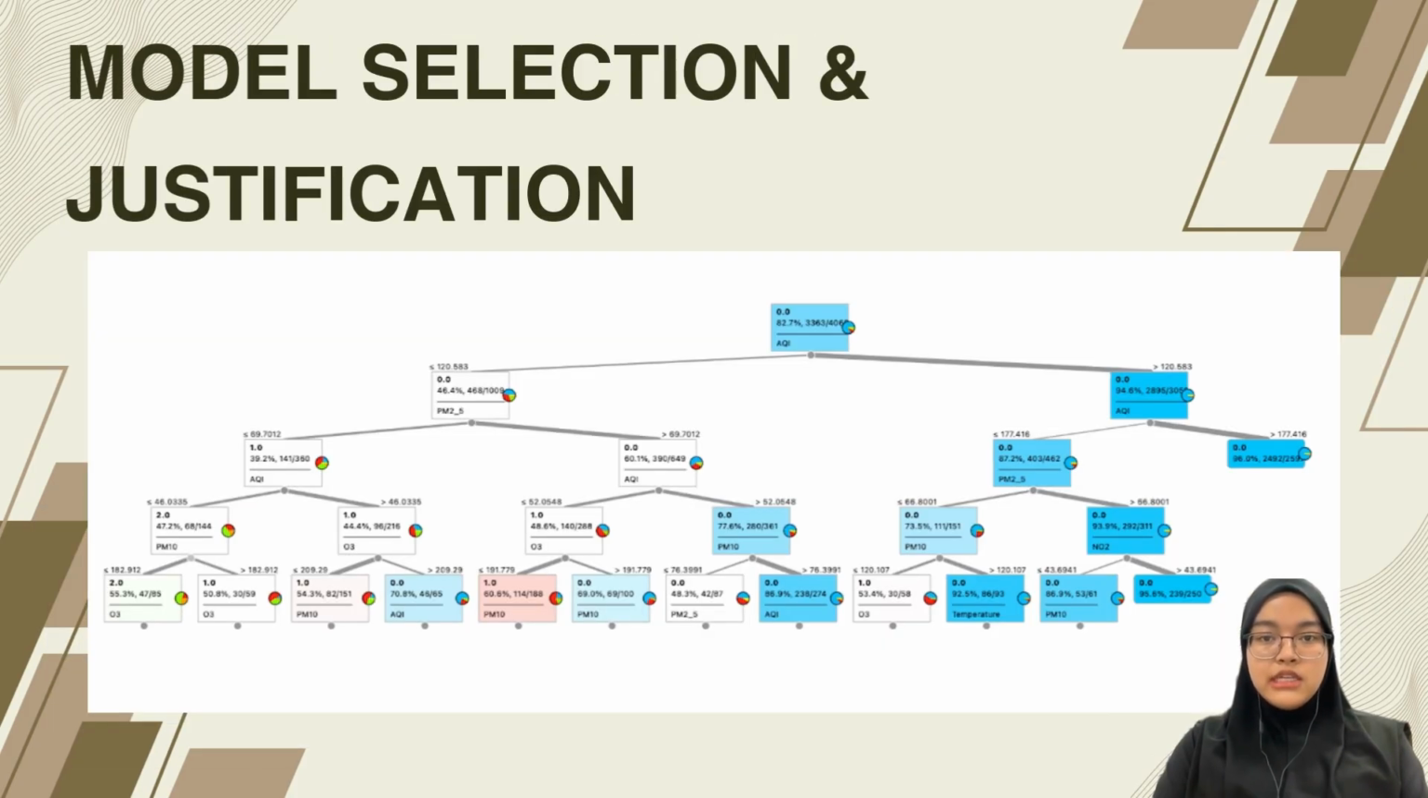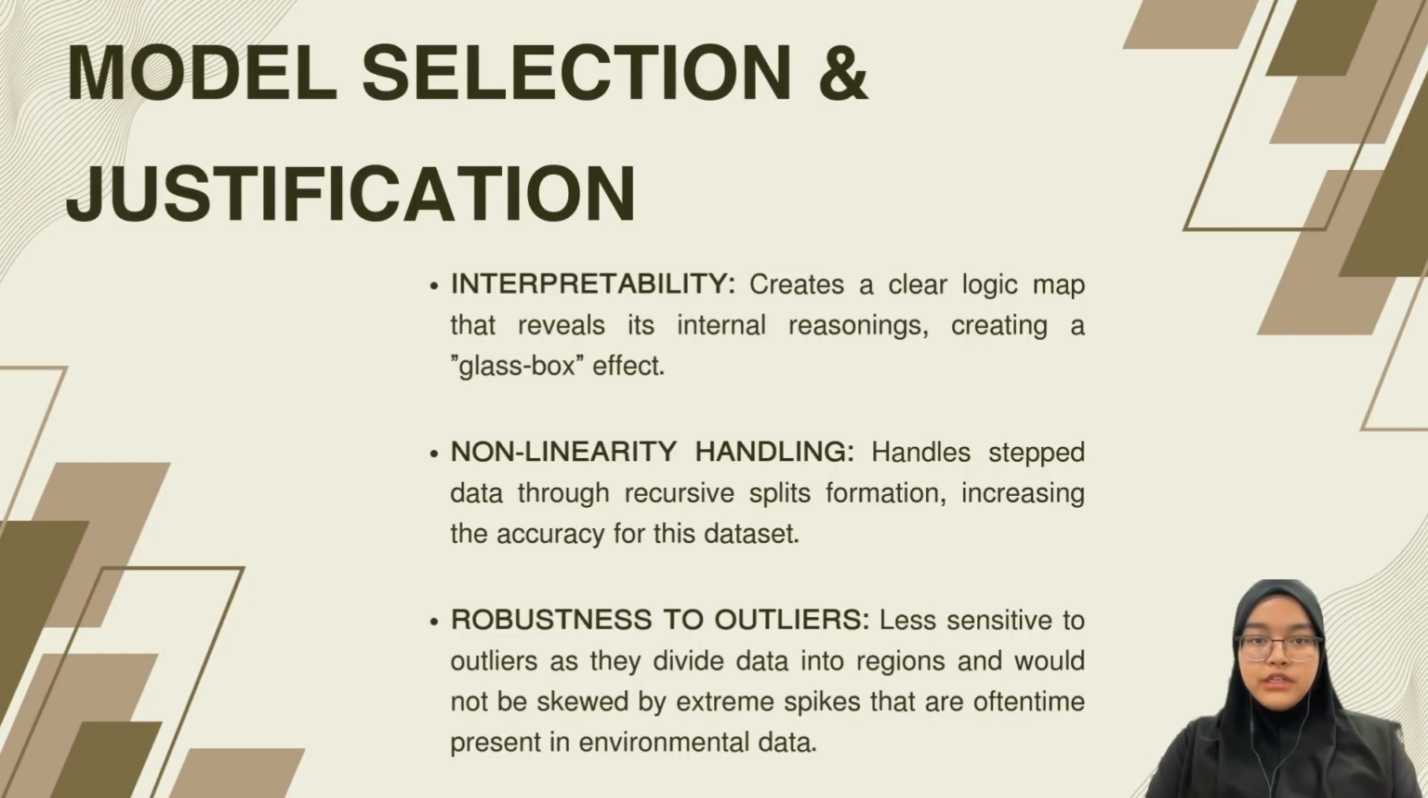We chose decision tree as our model for 3 specific reasons. First, for its interpretability. Decision tree creates a clear logic map that is transparent with its reasoning and understandable by us humans. This is called the glass box effect. This transparency is vital for clinical accountability, as why a prediction is made is as important as the prediction itself. Secondly, for its non-linearity handling, as our data is not linear. Decision tree instinctively handles step data through recursive split formation, making sure the model's accuracy is not jeopardized.